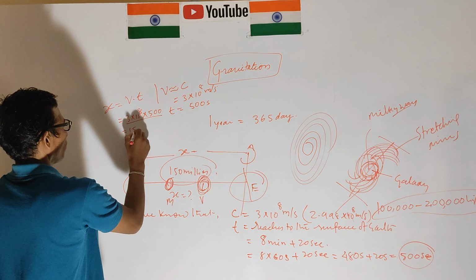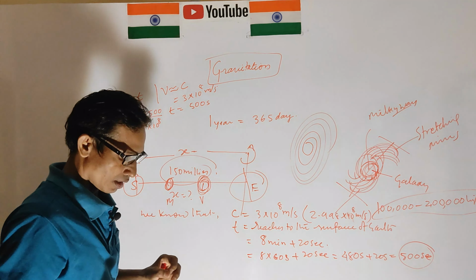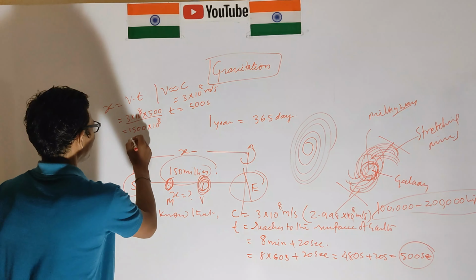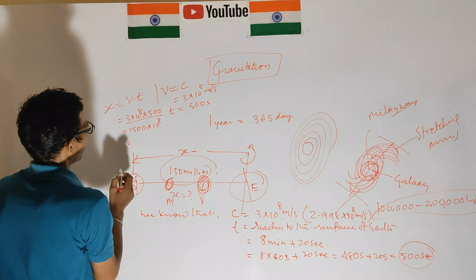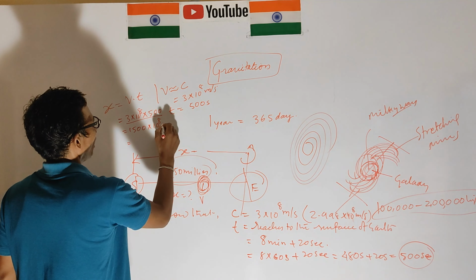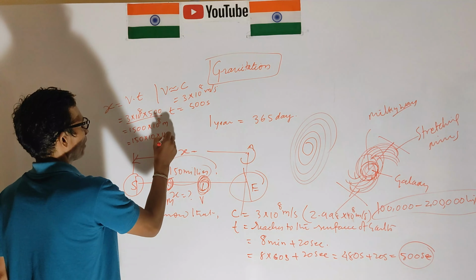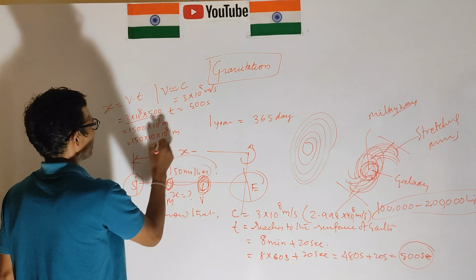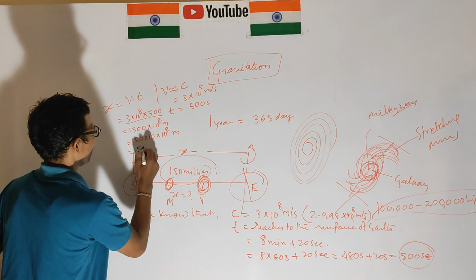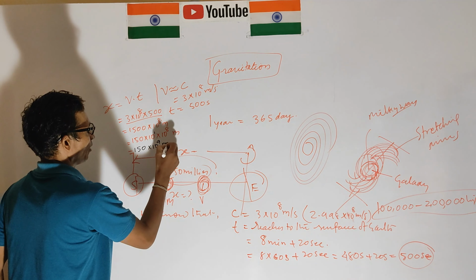This is 1500 into 10 to the power 8, and the distance is measured in meters, the SI unit of distance. That is 150 into 10 to the power 9 meter.